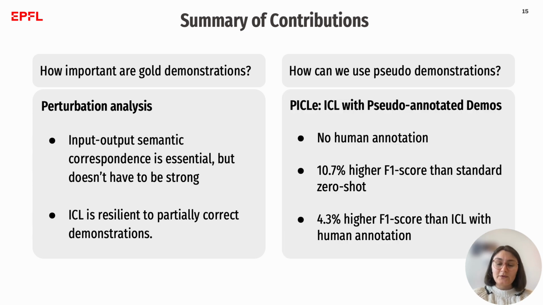Finally, we propose a method for named entity detection with pseudo-annotated examples, which, with no human annotation, outperforms a standard zero-shot by 10.7 percentage points and competes with in-context learning with 100 human annotations by 7.3 percentage point higher performance.